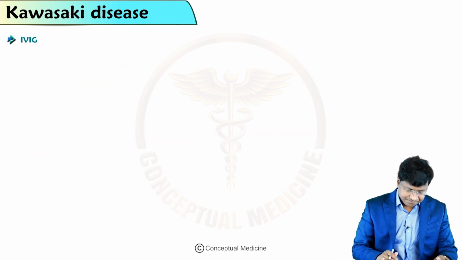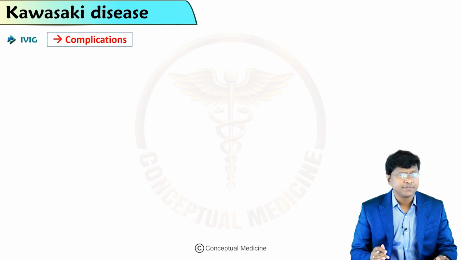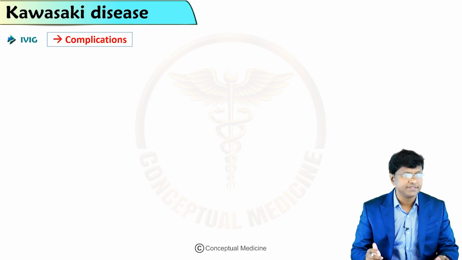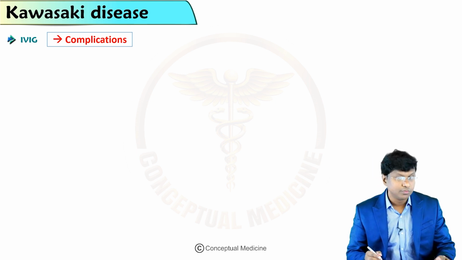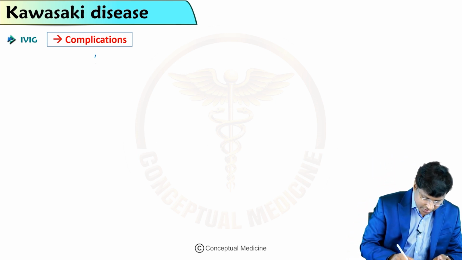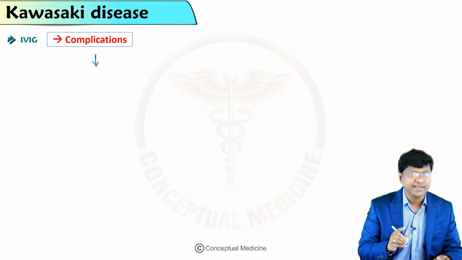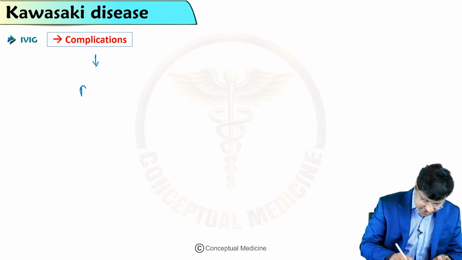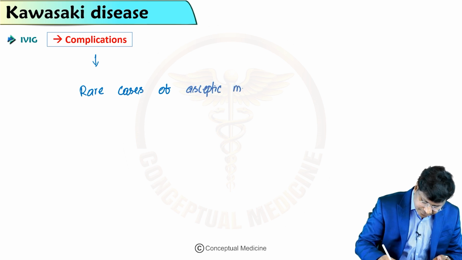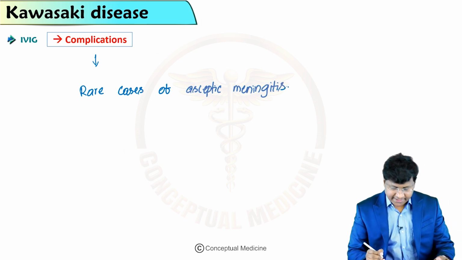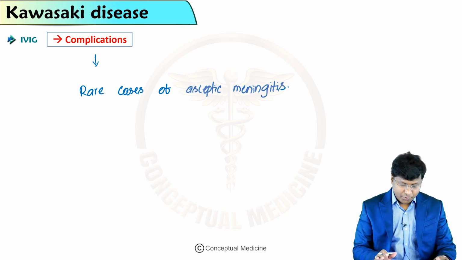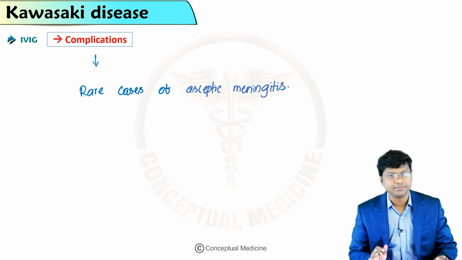Next. Now, let me discuss some of the complications associated with intravenous immunoglobulin supplementation. The complications include rare cases of aseptic meningitis. Rare cases of aseptic meningitis are reported with intravenous immunoglobulin.